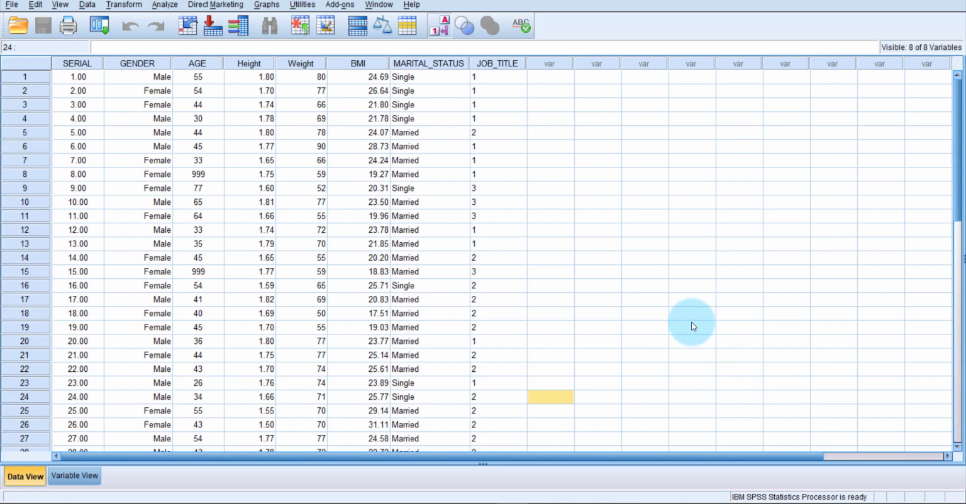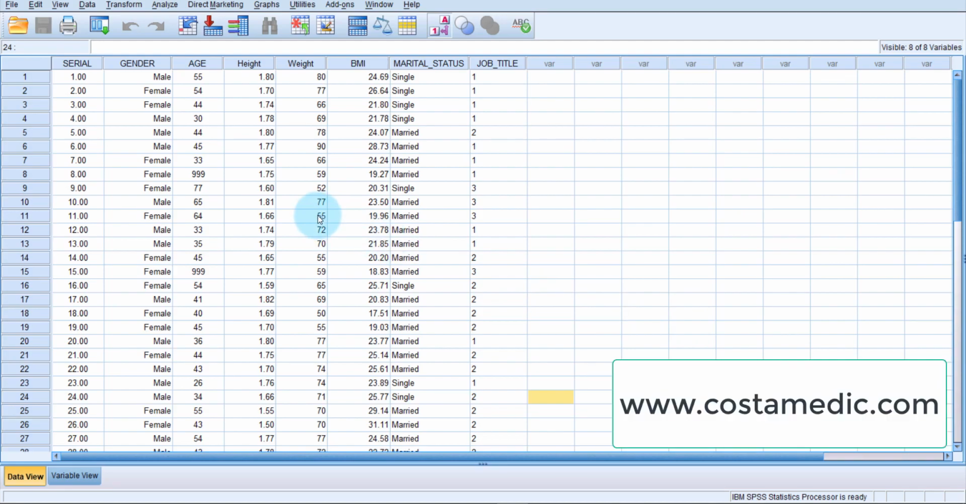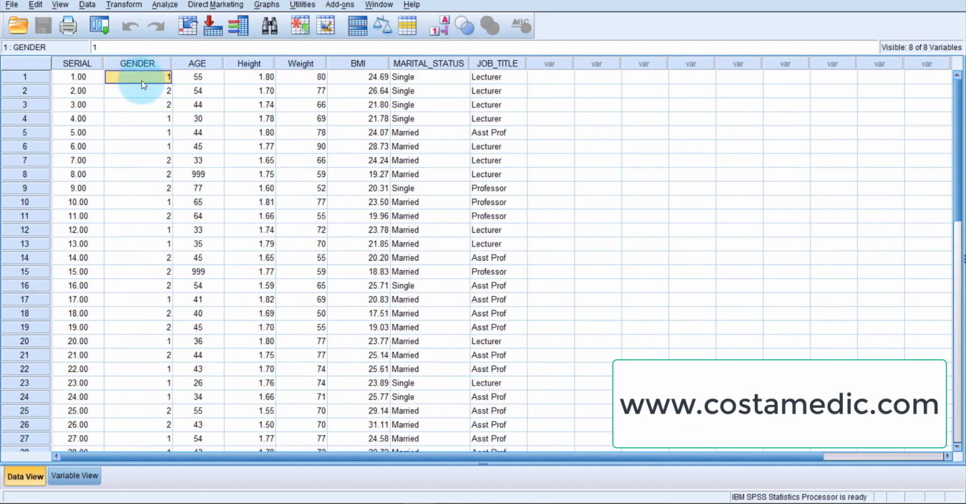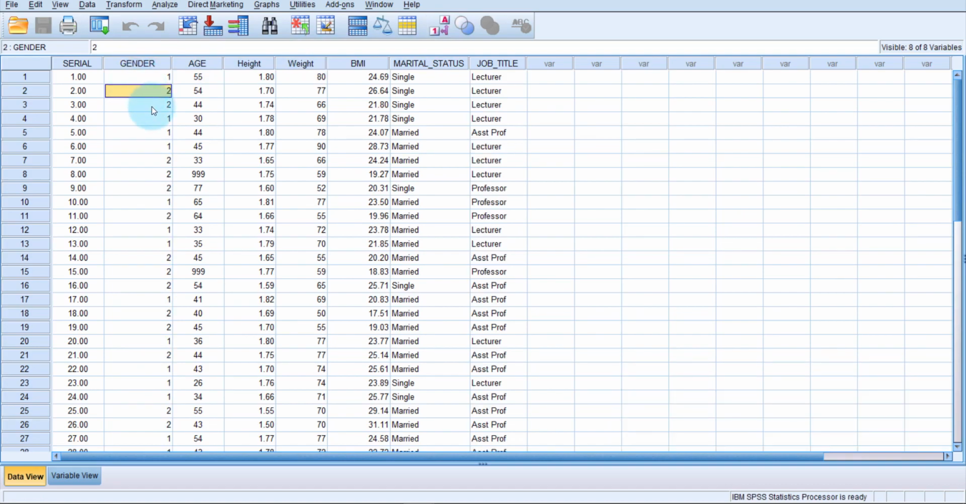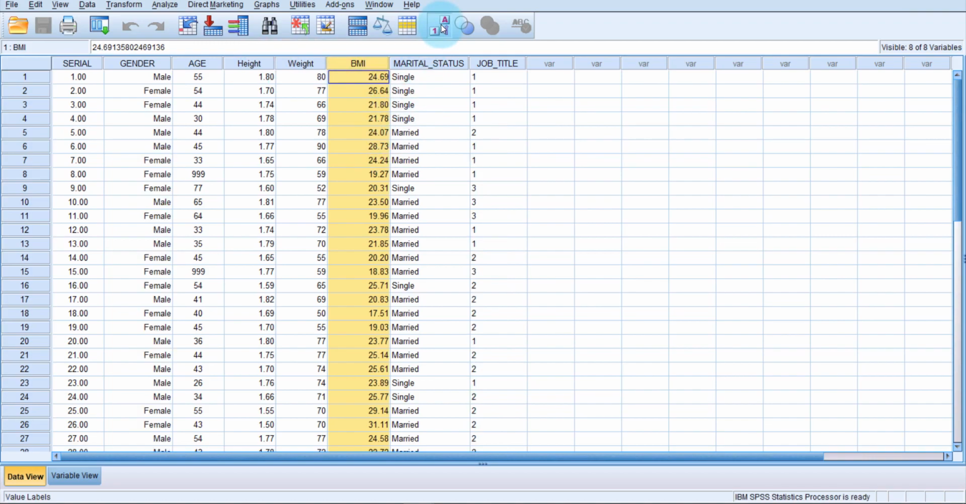An independent samples t-test is done to compare the means between two groups. Here we have a gender column, and in the gender column we have males and females. The males are represented by number 1 and females by number 2 in our dataset. This is the BMI column. In an earlier video I showed how to calculate BMI from height and weight data. BMI is numeric data. By independent samples t-test we can compare the mean BMI of all males versus the mean BMI of all females.